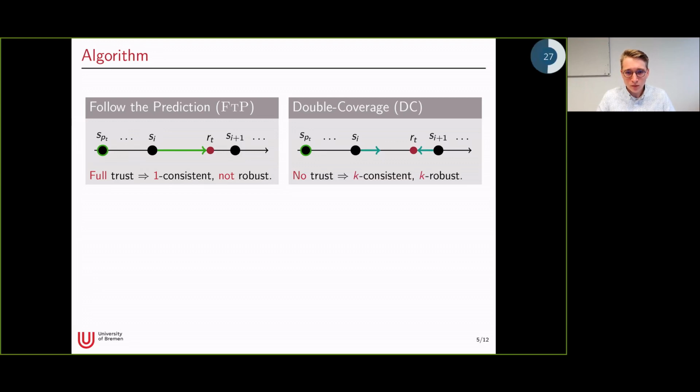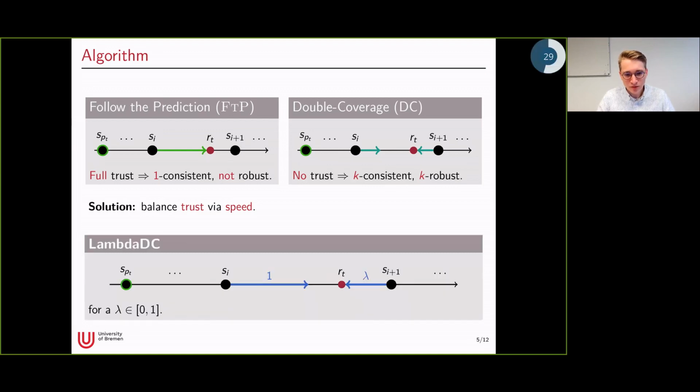And on the other side, we've seen double coverage. So if we give double coverage also the predicted server, it would just ignore it. So it doesn't trust the prediction at all. And since this is k-competitive, it is then just k-consistent and k-robust. Now our wish would be to get an algorithm which uses properties of both of these approaches. And the idea here is that we want to balance how much we trust the prediction by using speeds.